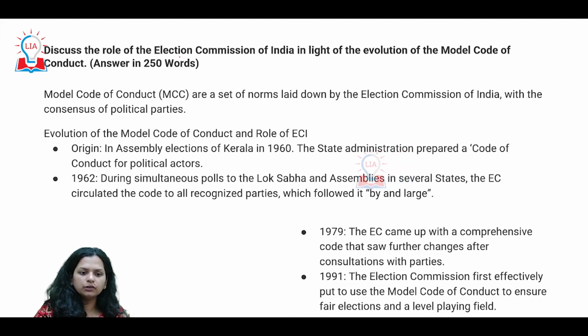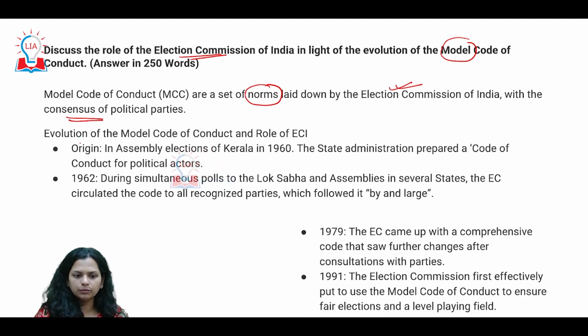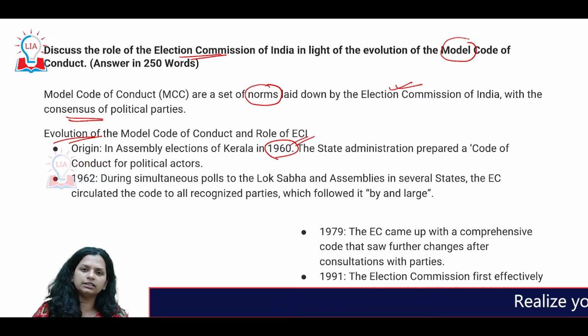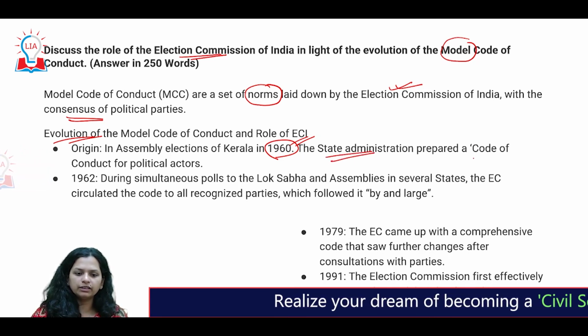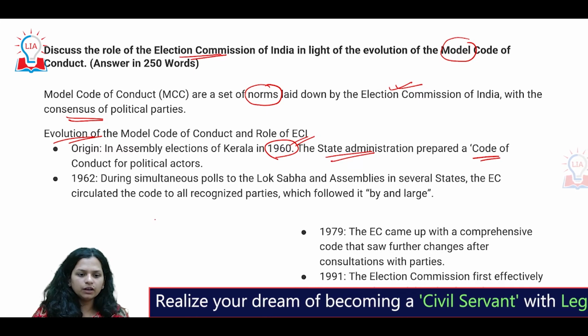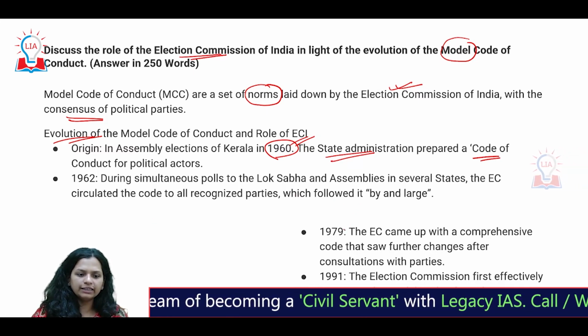The next question is about the Election Commission with reference to the evolution of the Model Code of Conduct. This Model Code of Conduct is nothing but a set of norms laid by the ECI, with in some way a consensus of the political parties. If you look at the evolution, it started way back in 1960, a little before the system of coalition politics began. The state administration tried to prepare this code of conduct. Eventually, we also had it incorporated at the national level as well.